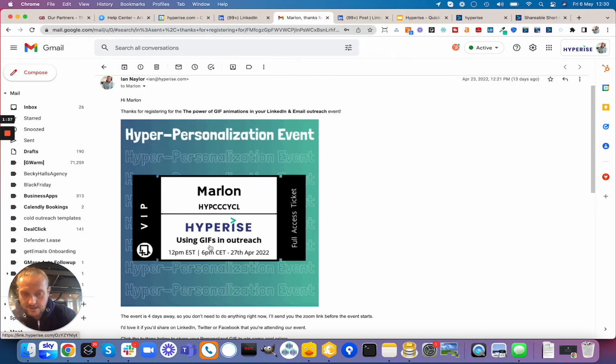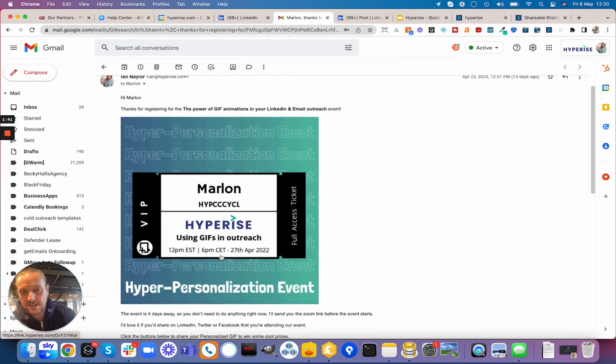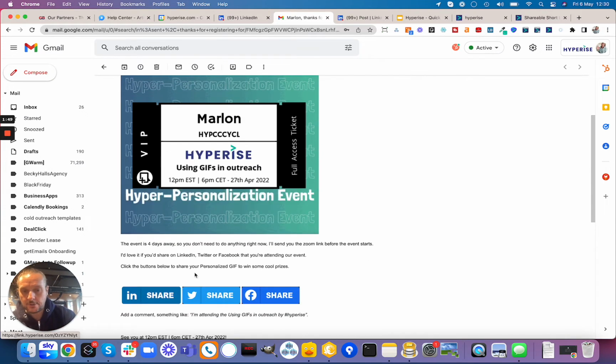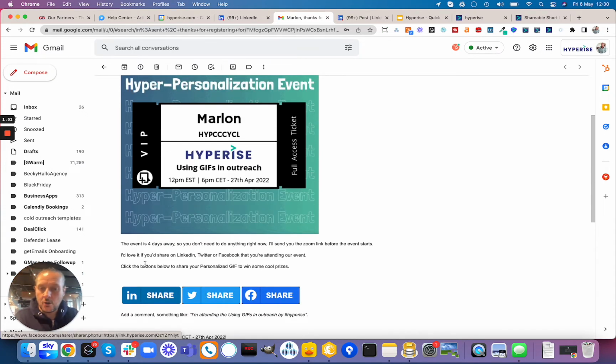Kind of a quick summation of the event in terms of what it is and when it's going to be, and obviously just a little bit of tongue-in-cheek with the VIP and full access, but just again to create that little moment of delight and something really nice. And then below here we've got these 3 share buttons. Whenever these are clicked, it's going to enable Marlon to share his ticket socially.